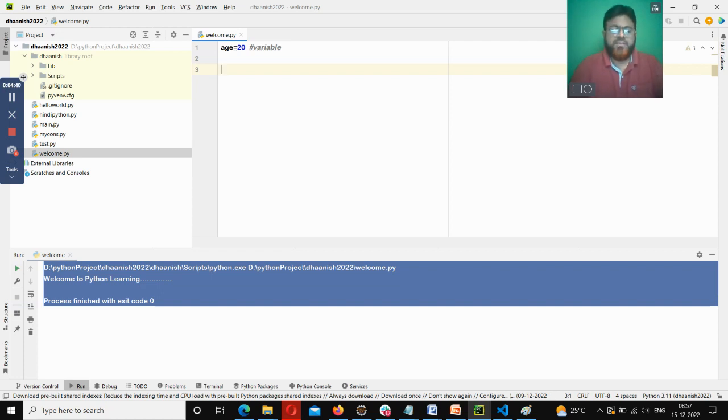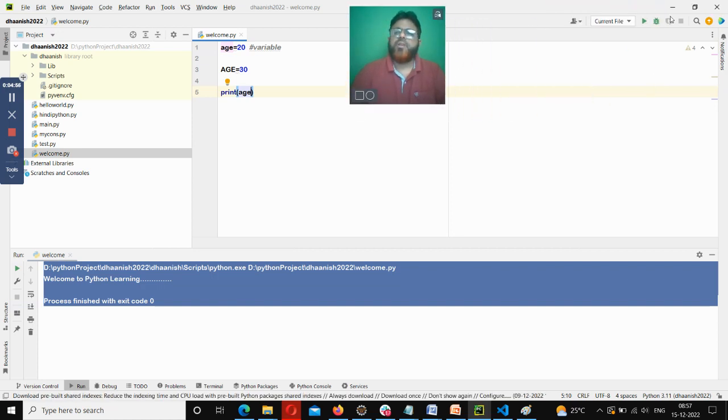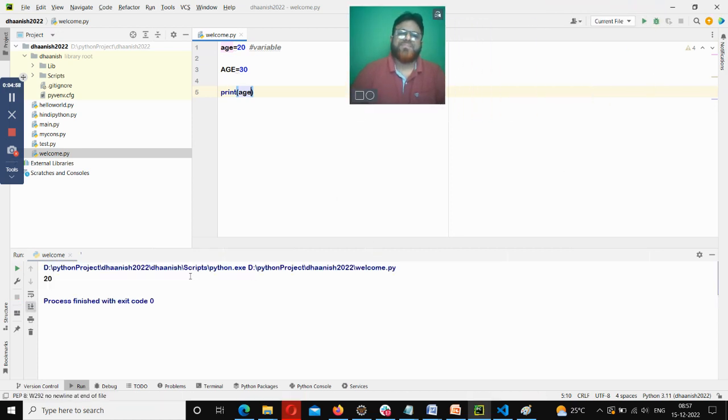When I do this, remember this age and that age are different. If I say print age, this is going to print 20 rather than 30. But if I say age again, this is going to print 30. Cool.